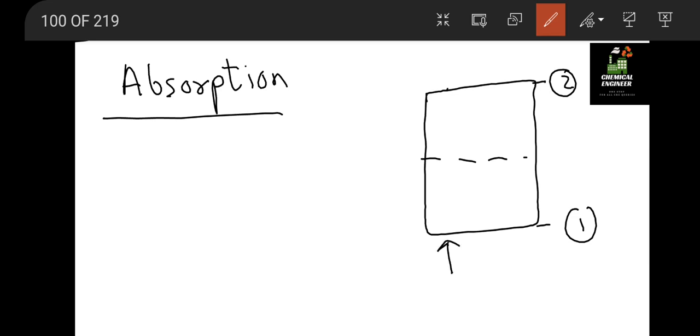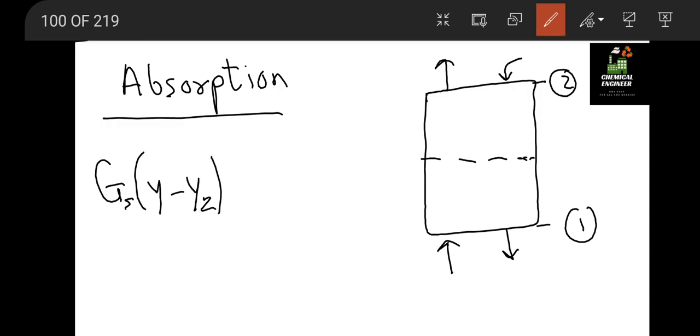Gas passes from bottom to top, and liquid flows from the top to bottom. So the general equation for absorption, between point 1 and point 2, is Gs into (Y minus Y2) equal to Ls into (X minus X2).